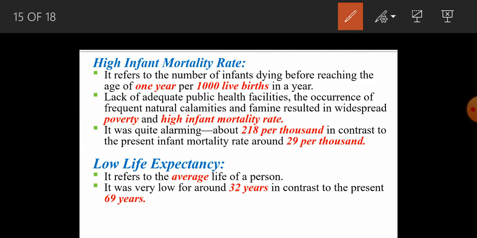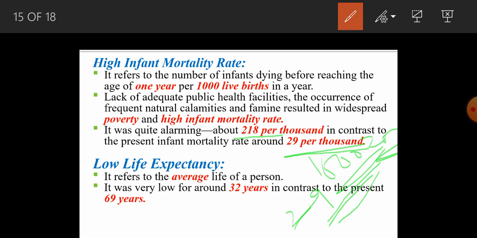The next point is quite alarming. Now we will see what was the rate of children dying per thousand. It was 218 per thousand, meaning out of 1000, 218 children were dying. Such a great figure, in contrast to today, where the infant mortality rate is around 29 per thousand. This is the fact related to 2020, right? So the recent fact says it is 29 per thousand, meaning now only 29 children are dying out of 1000. Such a great change.